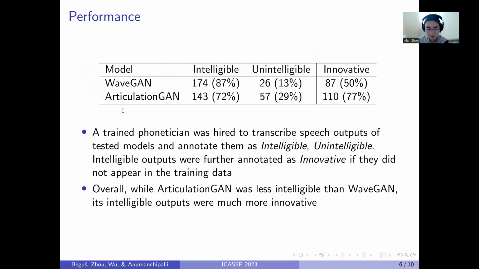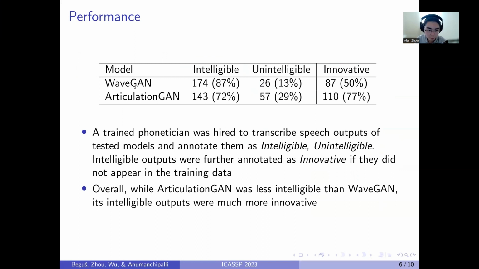So looking at the performance of our model, we start by looking at the actual speech outputs of articulation GAN and wave GAN. We hired a trained phonetician to transcribe the speech outputs of both models and to annotate them as either intelligible or unintelligible, where intelligible just means that they are able to transcribe the speech, and unintelligible means that they are not able to transcribe the speech. And we further annotate the intelligible outputs as innovative if they did not appear in the training data.